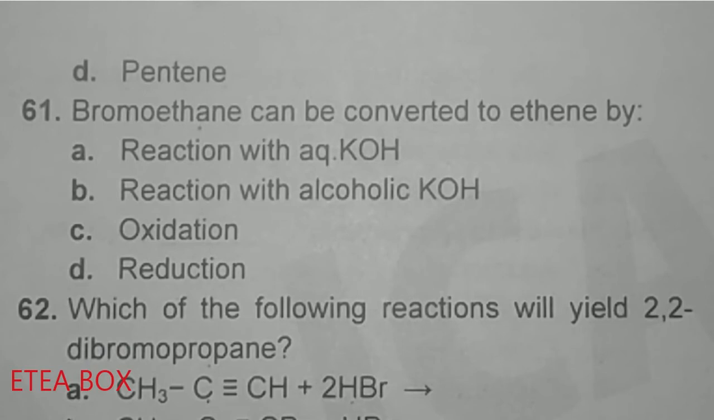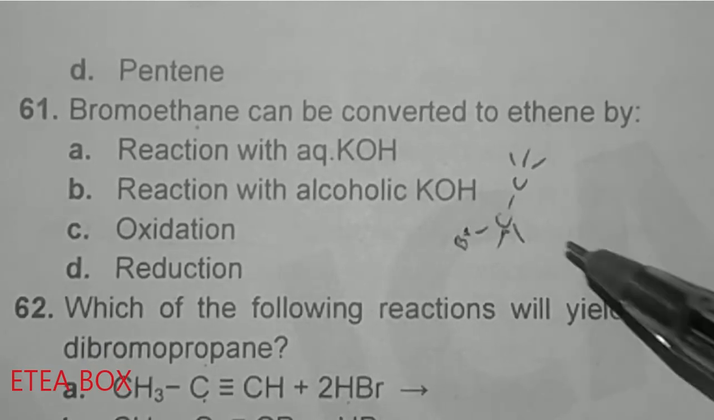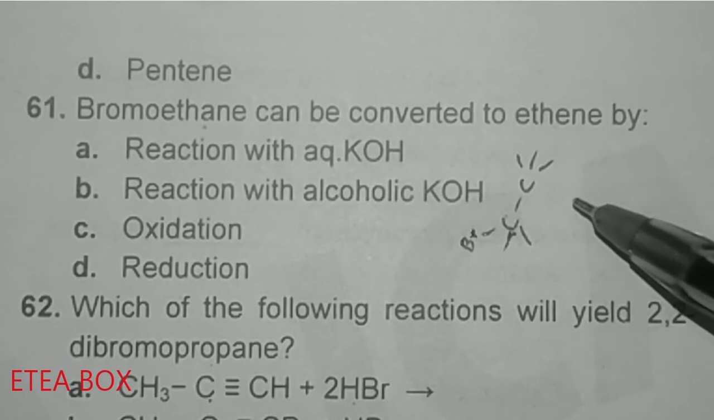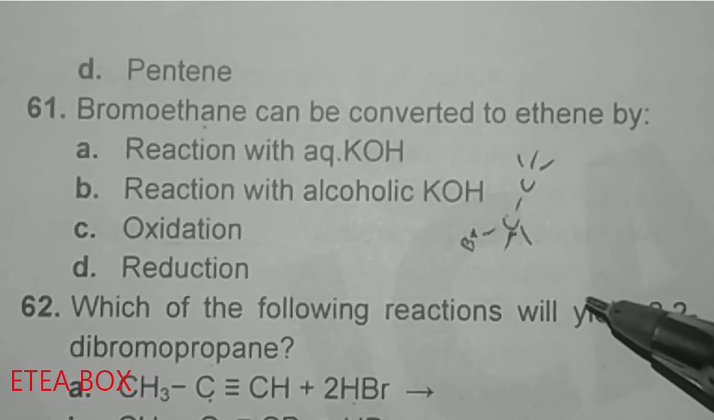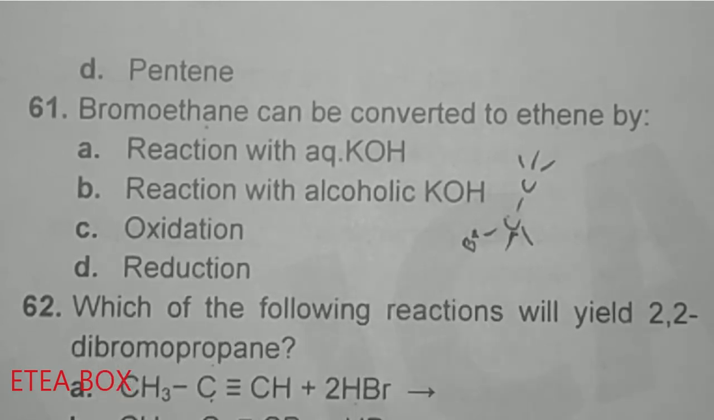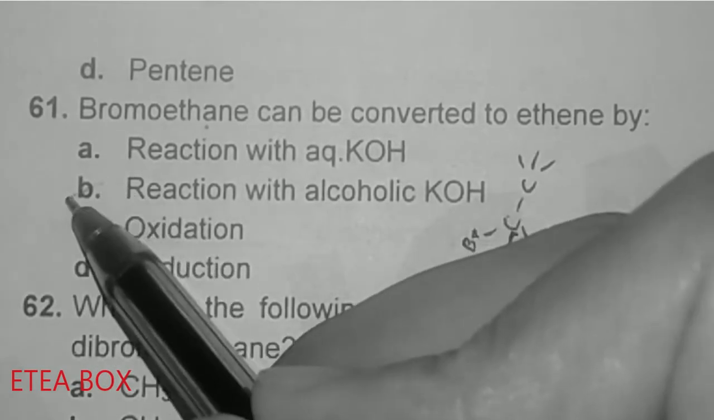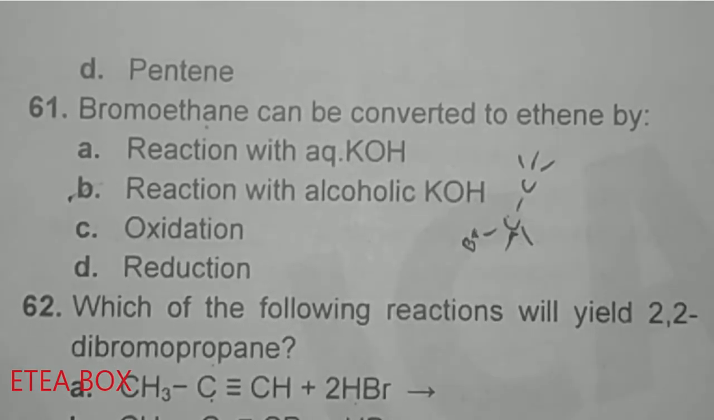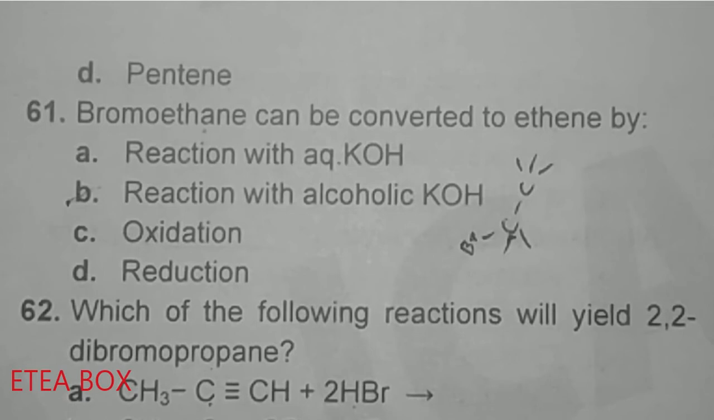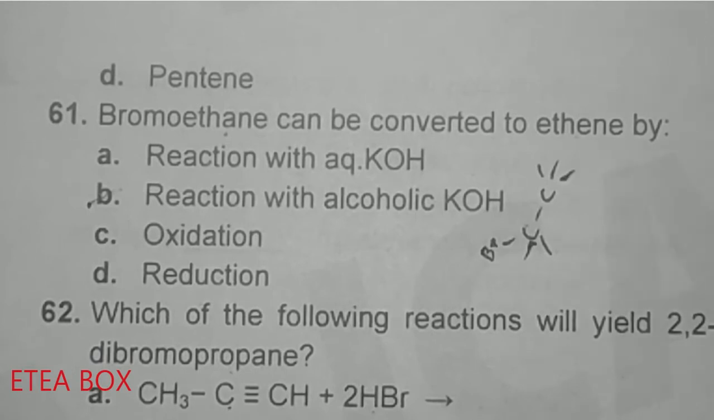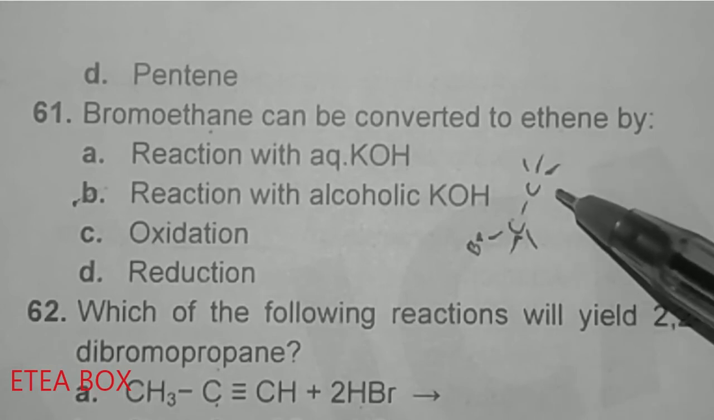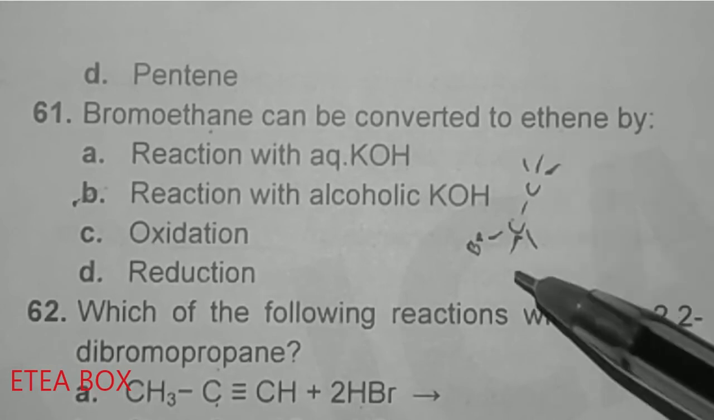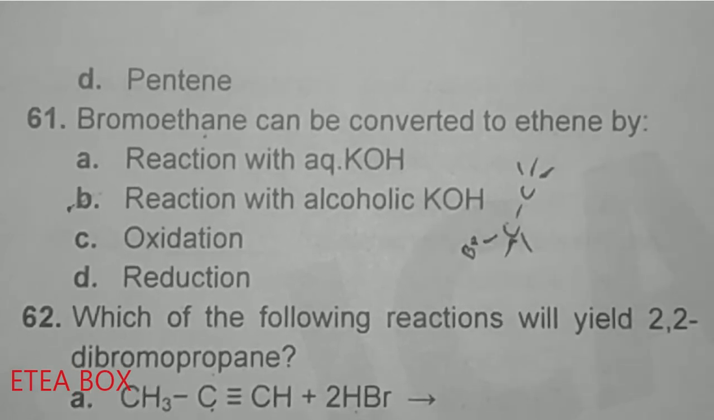Bromoethane can be converted into ethene by, look, this one is bromoethane. We have to convert this into ethene, so just remove Br and hydrogen, and it will give ethene. Reaction with alcoholic KOH will convert this into ethene. So option B is correct. You can also say that dehydrohalogenation of an alkyl halide will give ethene. When bromine and hydrogen are removed from adjacent carbon atoms in an alkyl halide, it will be converted into ethene. So option B is correct here.